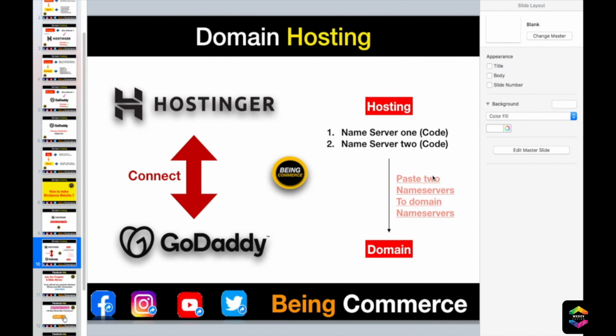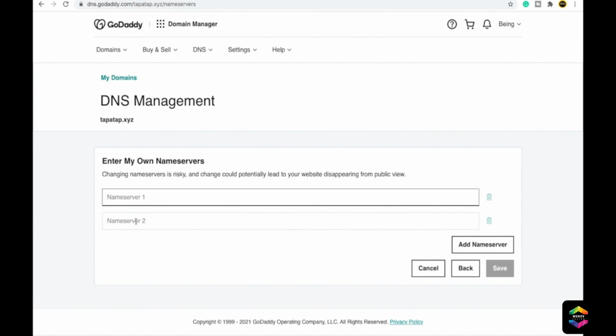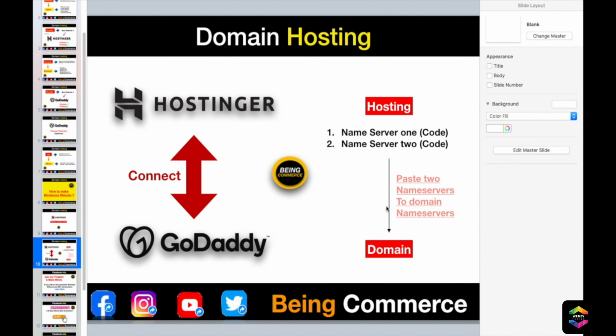Now friends, what we are doing: Hostinger has provided us two name servers, which are these two. We just need to put these two codes inside our domain, these name servers. Then what is going to happen, our domain and hosting will be connected to each other, and then we can create a website easily. So now let's do this.